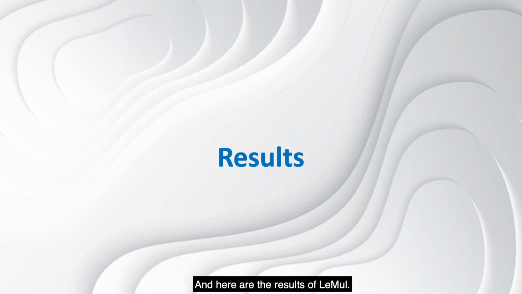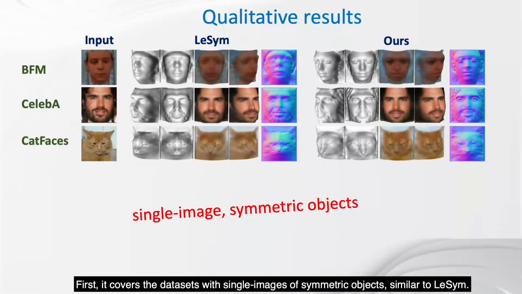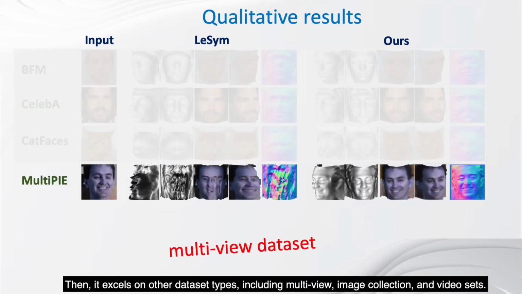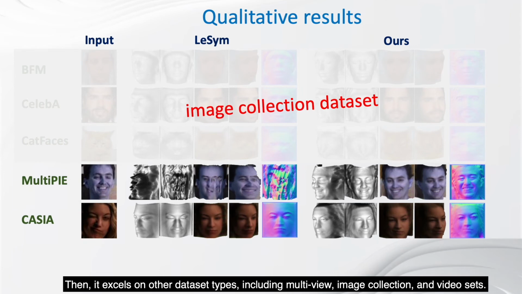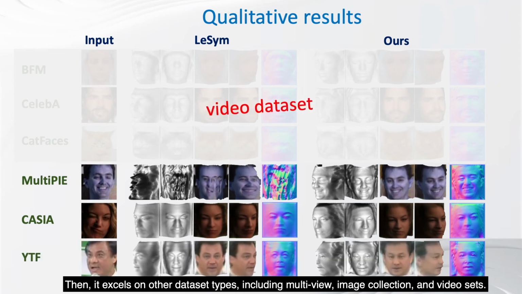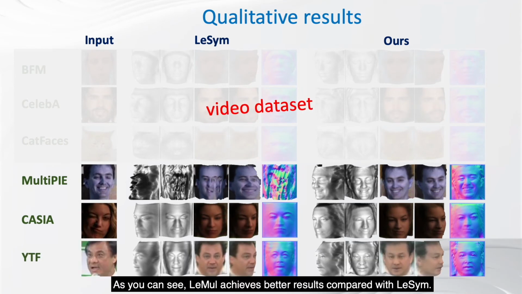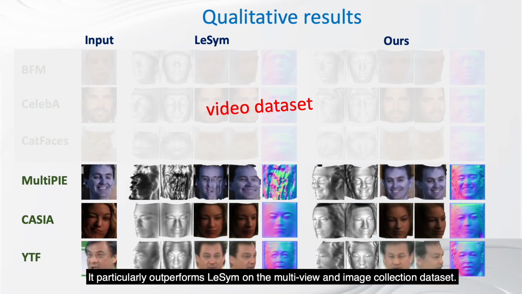And here are the results of LEML. We test LEML on various types of datasets. First, it covers the datasets with single images of symmetric objects, similar to LESSM. Then, it excels on other dataset types, including multi-view, image collection, and video sets. As you can see, LEML achieves better results compared with LESSM. It particularly outperforms LESSM on the multi-view and image collection datasets.